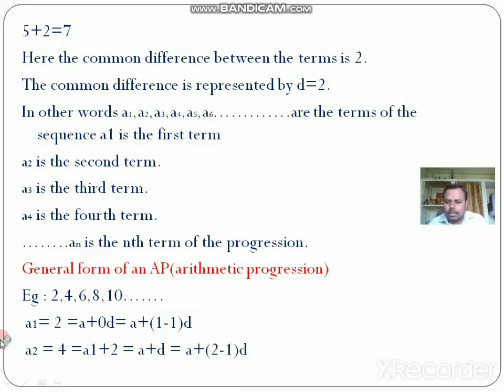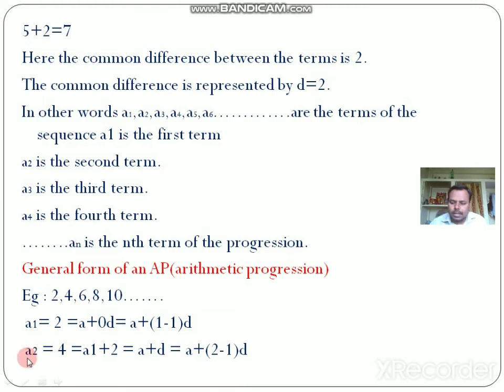So students, I will explain once again. a1 is equal to 2. I will write this as a plus 0 into d, a plus 0d. So 0 into d is 0, and 0 plus a is a itself. Now what happens? This is a plus 0d, so that is equal to a plus 1 minus 1 into d. So 0 can be written as 1 minus 1 into d.